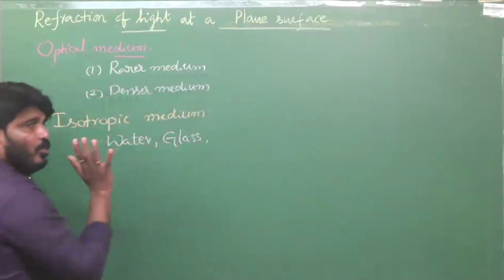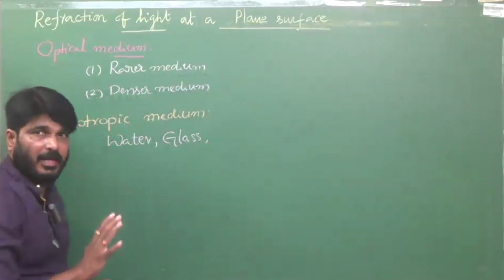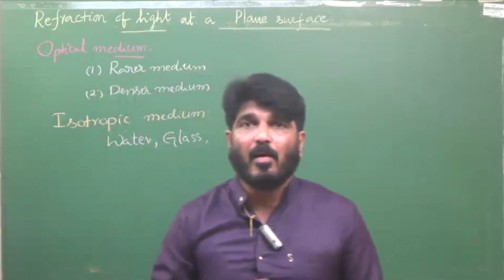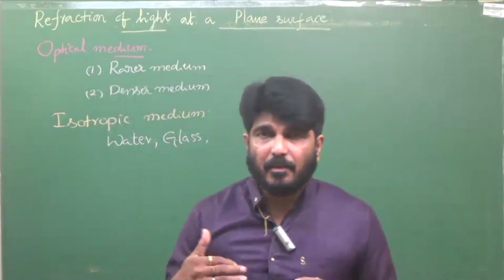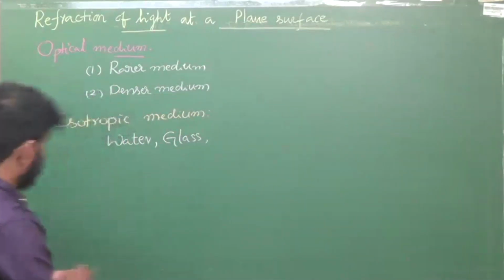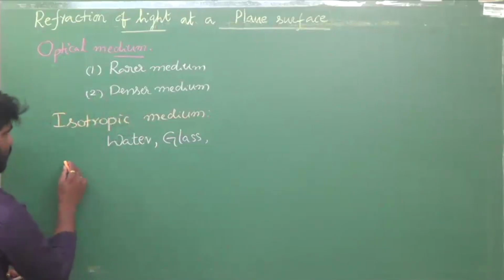So mainly, what is isotropic medium? The medium in which light travels with the same speed in all directions. If the speed is differing, then it is anisotropic.